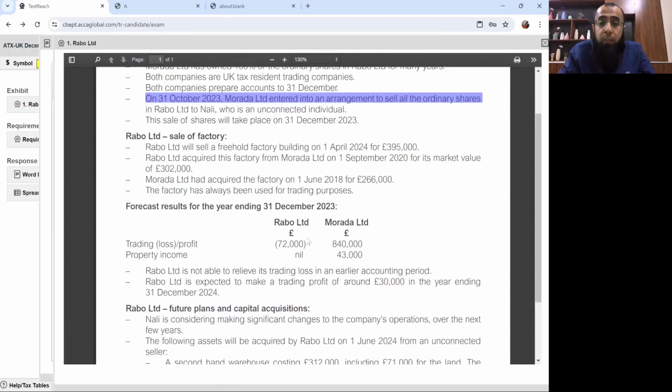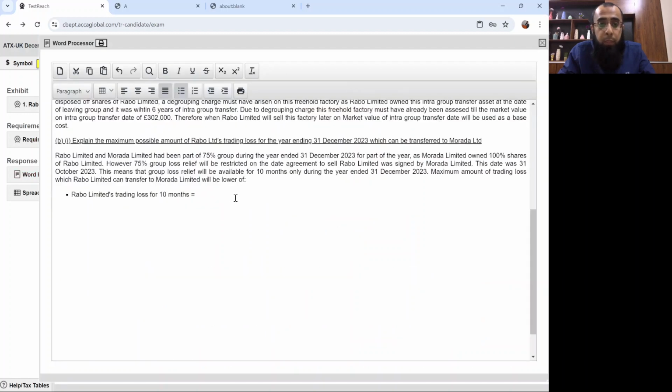It was £72,000 for the year ended 31st December 2023. So £72,000 divided by 12 months multiplied by 10 months will be £60,000. And second, Murada Limited's total income for 10 months.